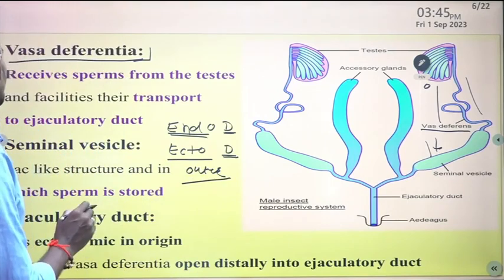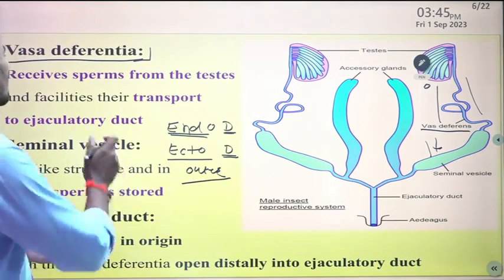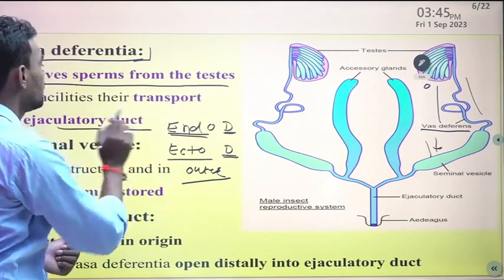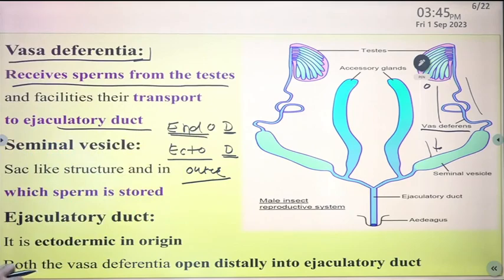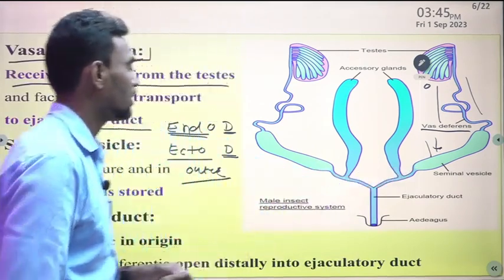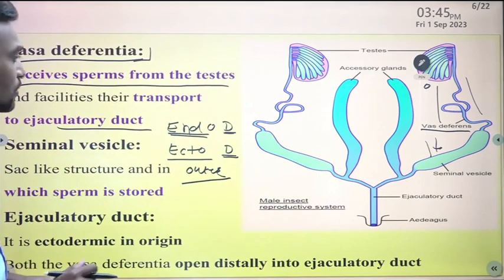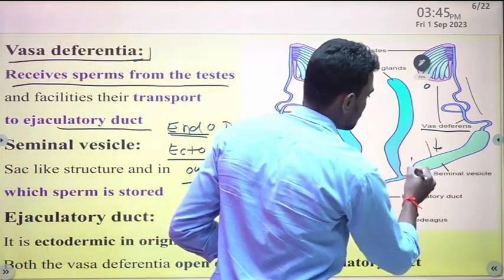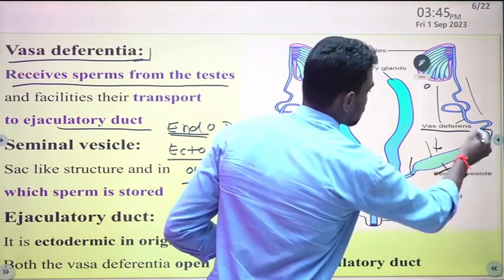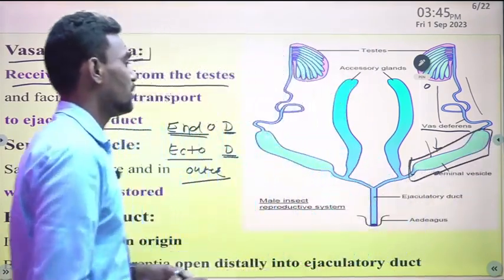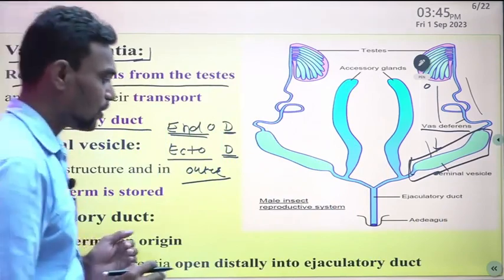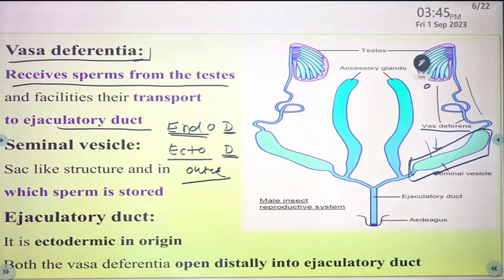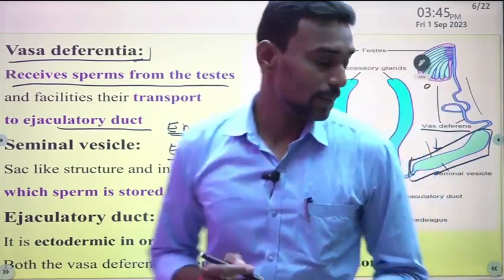So the main important function of the vas deferens is to receive sperm from the testis and transfer it to the ejaculatory duct. Then the seminal vesicle is a sac-like structure, as we are seeing here, which is the storage house or storage tank of sperm. For better understanding, you need to go through such terms, so you will remember them properly.